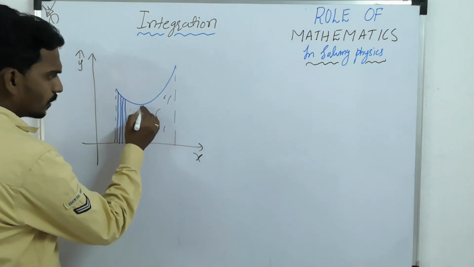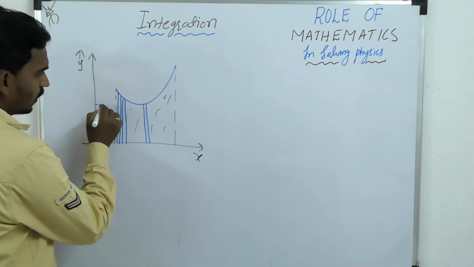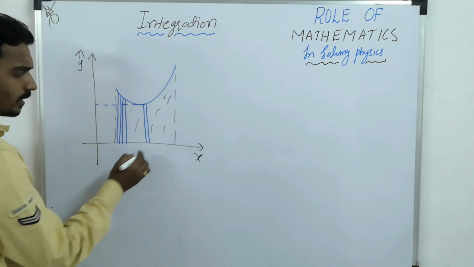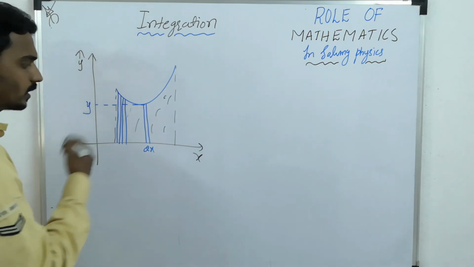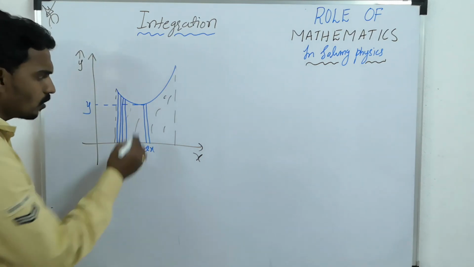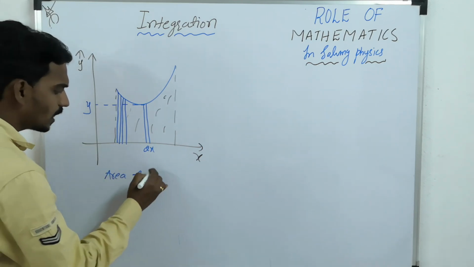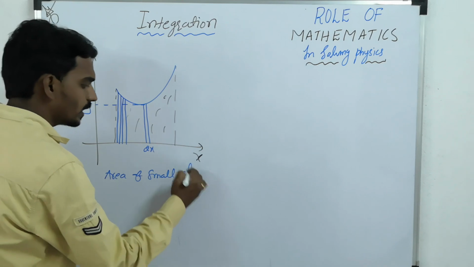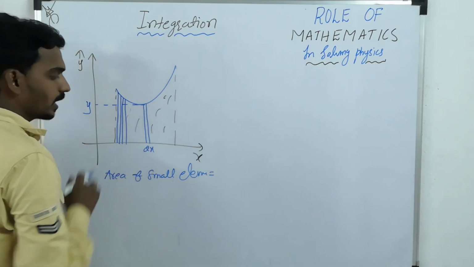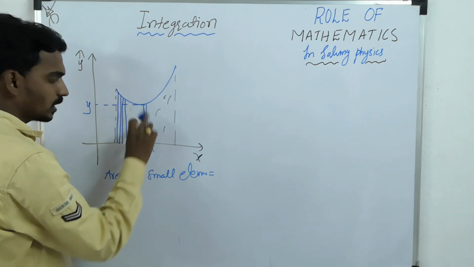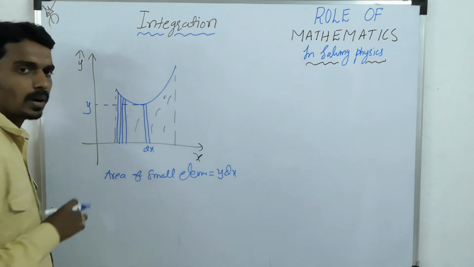So you keep on dividing into small elements, and consider one such element having width dx at a particular value of y. What is the area of this small element? It is almost rectangular in shape. Height is y, width is dx. So y dx is the area of the small element.